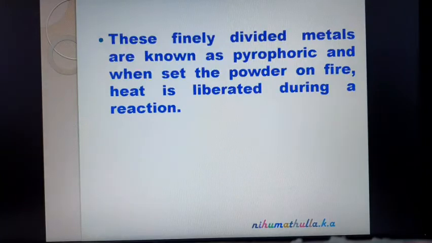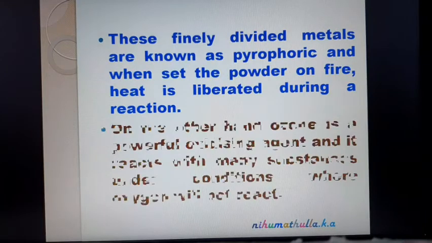These finely divided metals are known as pyrophoric. When the finely powdered metal, the pyrophoric mixture, is set on fire, heat is liberated during the reaction, an exothermic reaction.